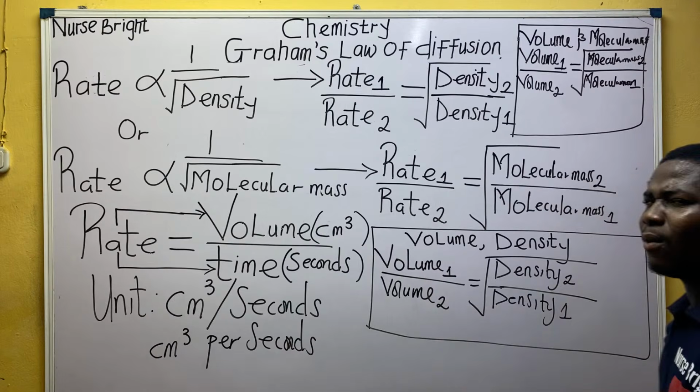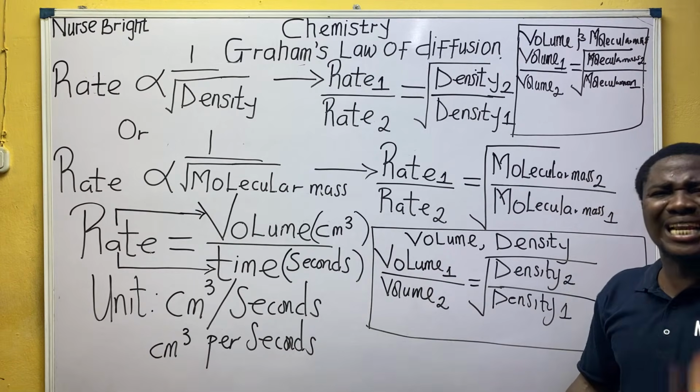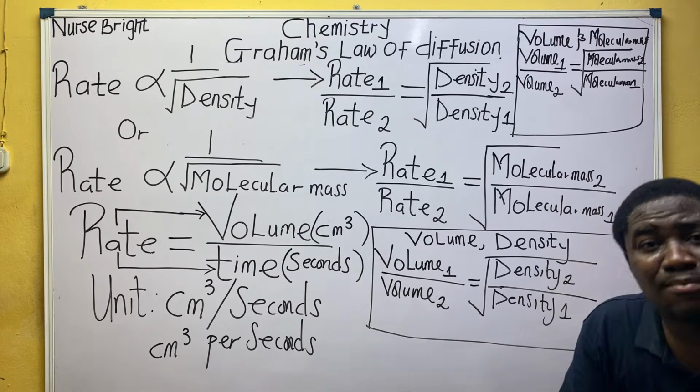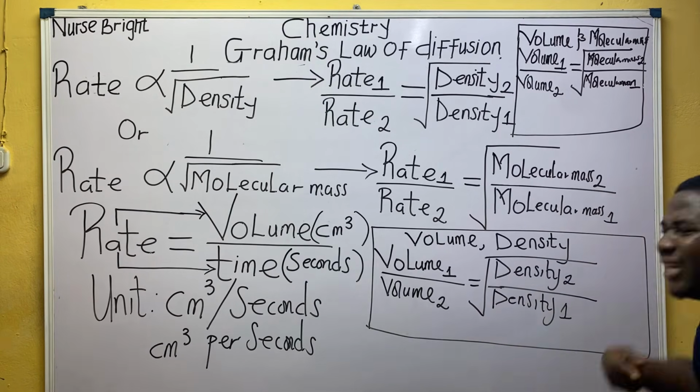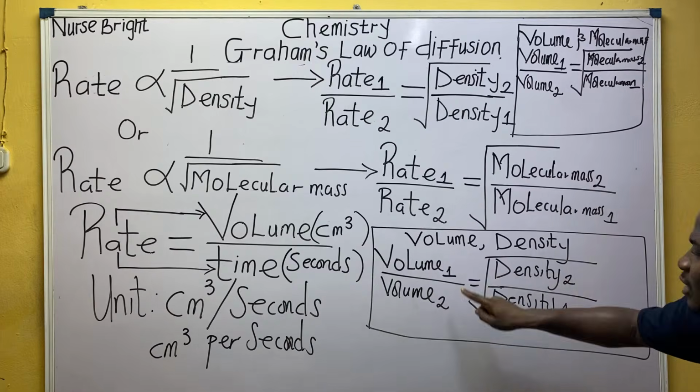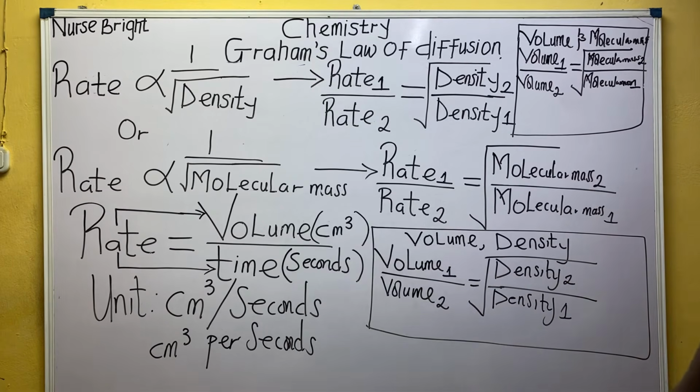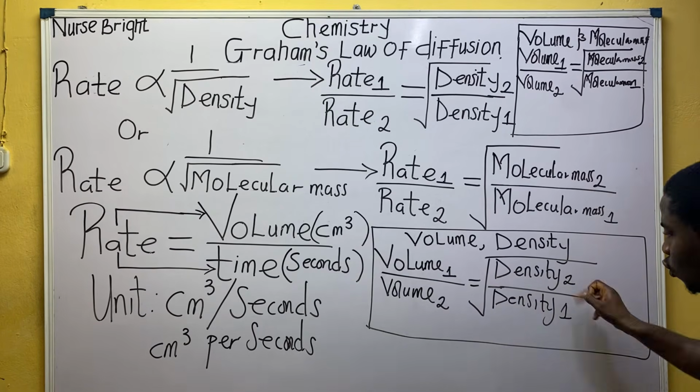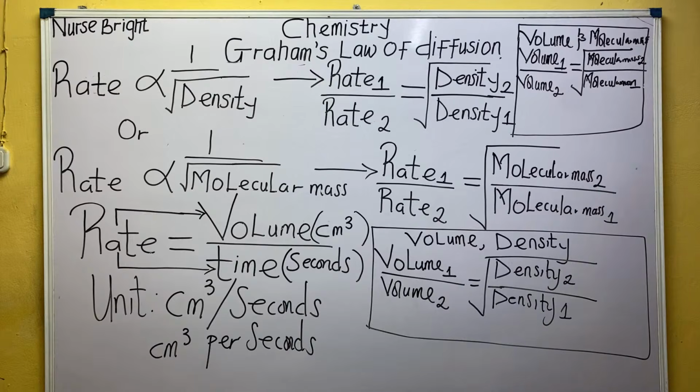Why will you tell me direct proportionality? It is inverse now, from your mathematical expression. 1, 2, 2, 1. You have to be smart. If it was 1, 2, 1, 2, you would say direct, but this is inverse. 1, 2, 2, 1: inverse proportionality. Class, does it make sense? I hope it's making sense.